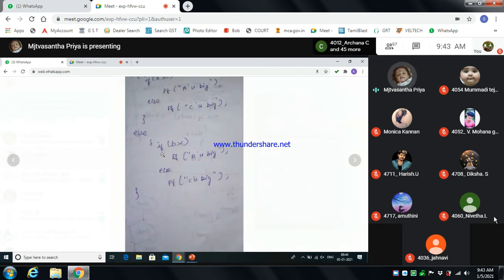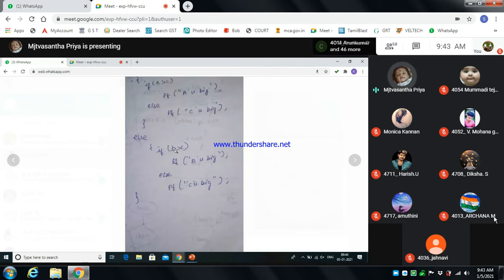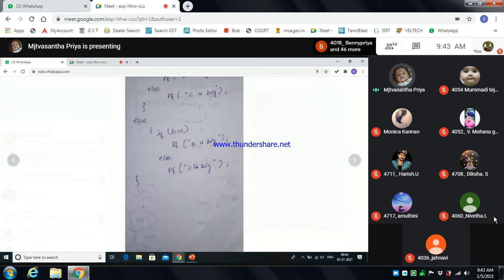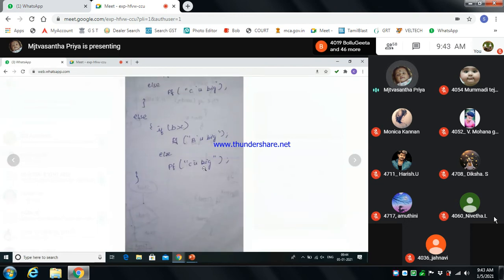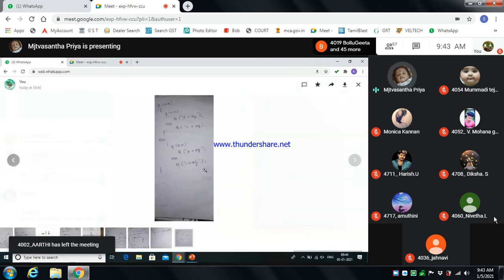That part will again ask for the values of B and C. If you initialize B as 10 and C as 5, then 10 is greater than C, so it will print B is big. Otherwise it will move to C is big. If you change the values, B as 5 and C as 10, the condition will fail and it will move to the printf else statement. So C will be big. This is the output for if else.